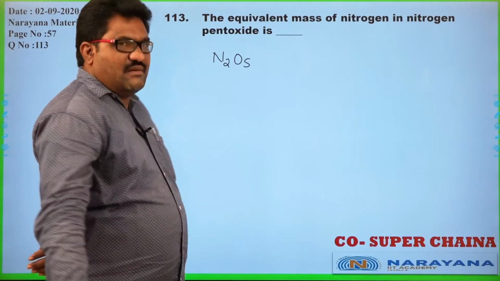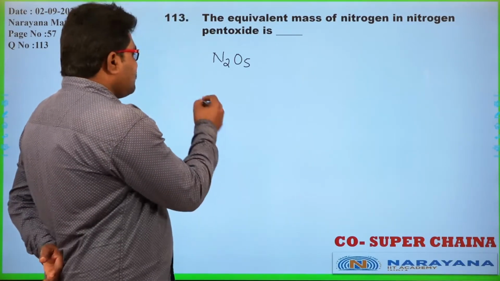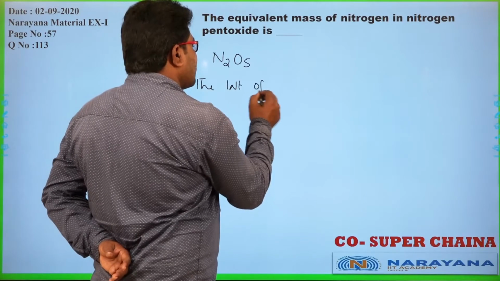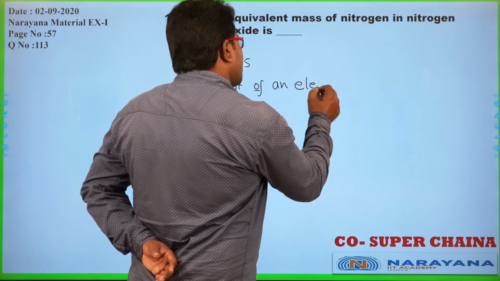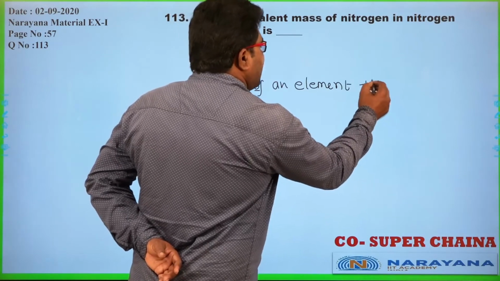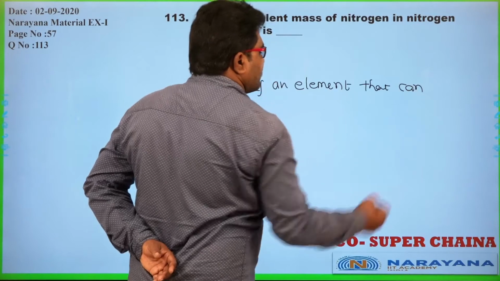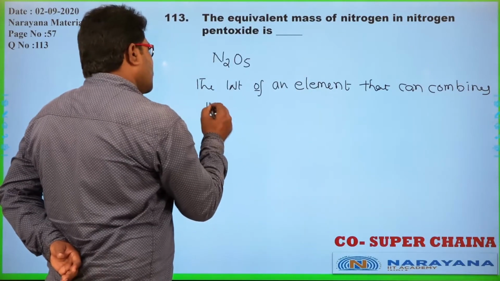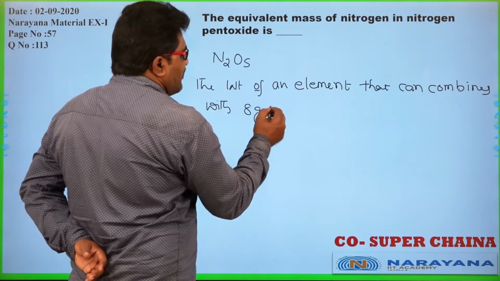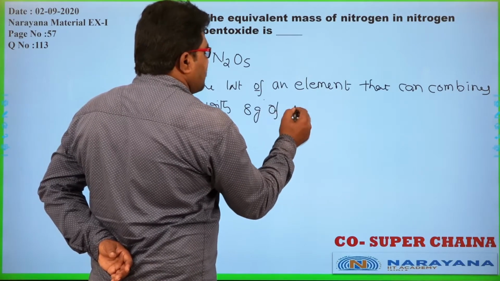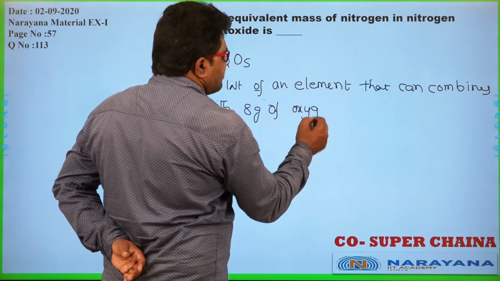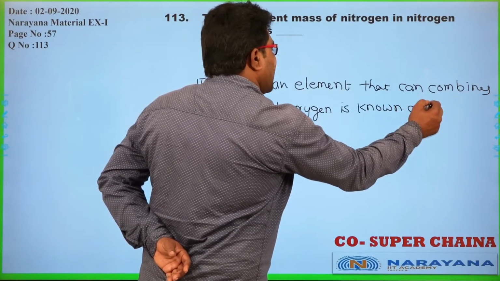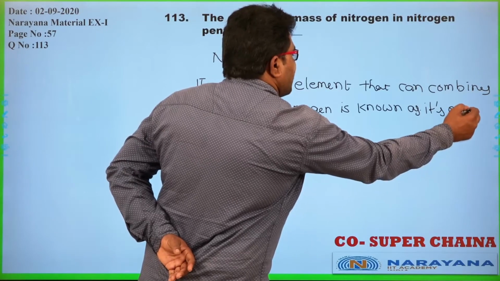So, as per the basic definition of equivalent weight, the weight of an element that combines with 8 grams of oxygen is known as its equivalent weight.